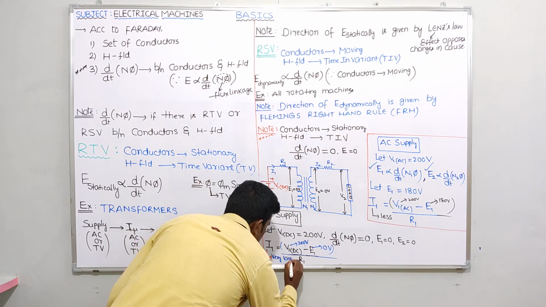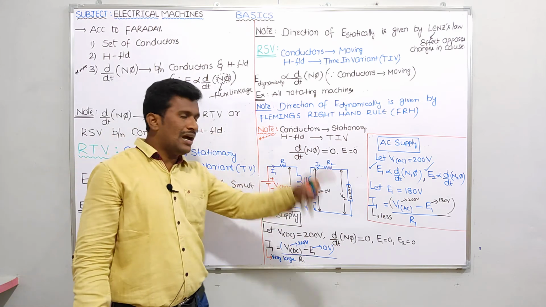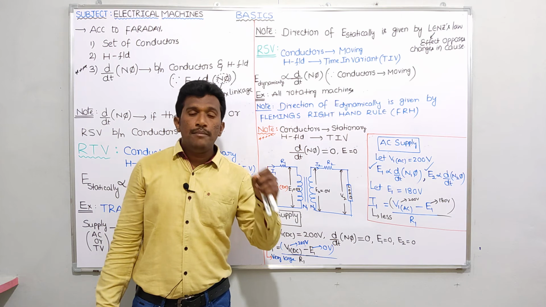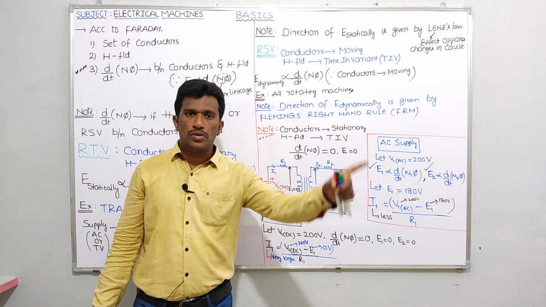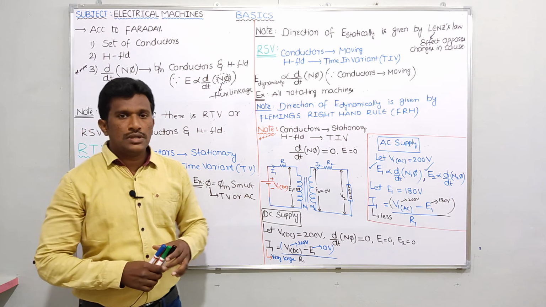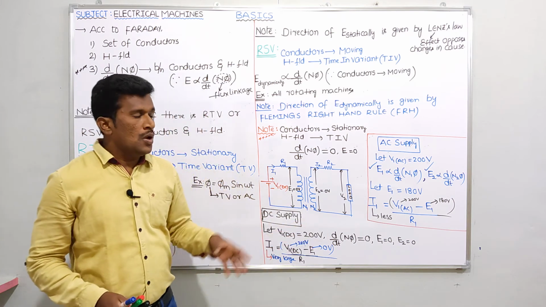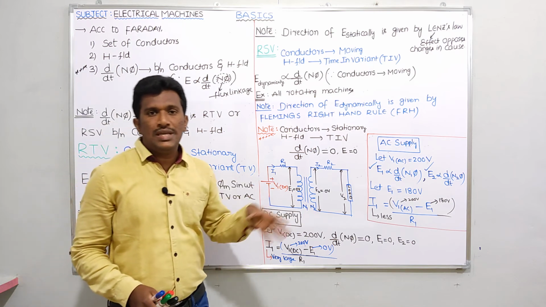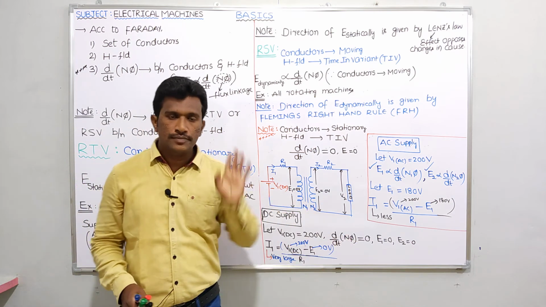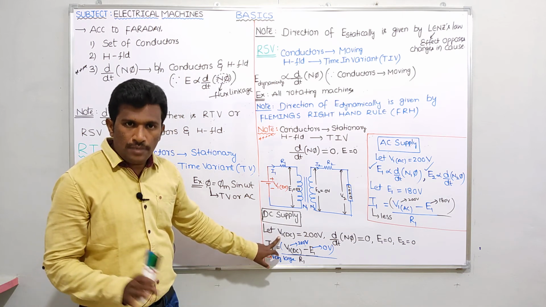Because of that large amount of current flowing in the primary side, the primary winding will burn out. This is a previous question asked in many competitive examinations. What will happen if we give DC supply to the transformer?